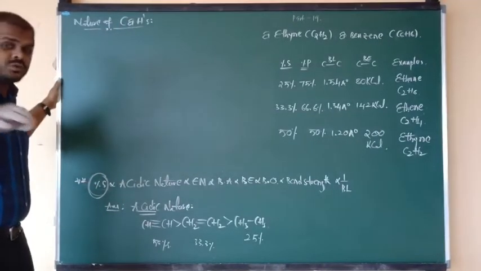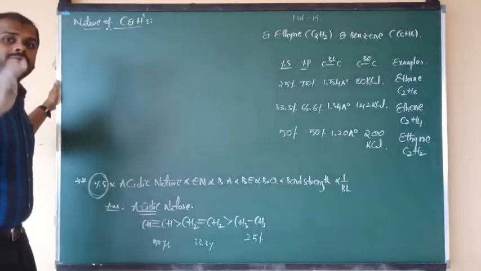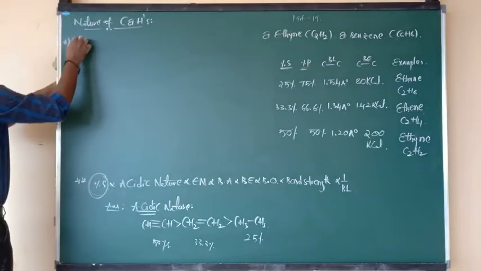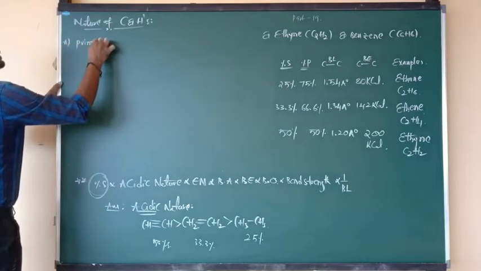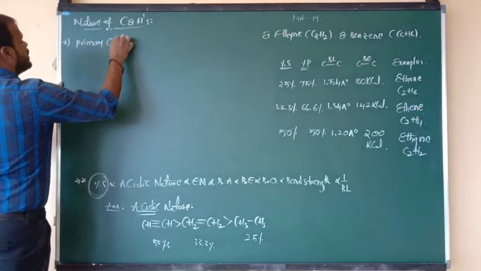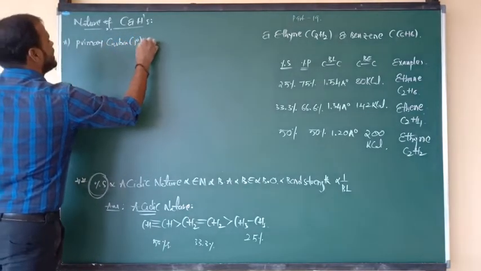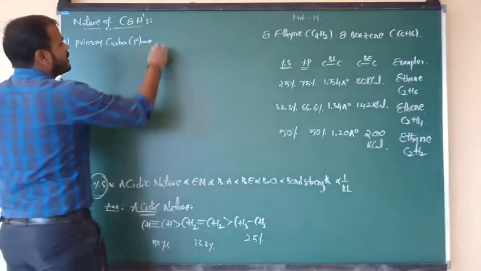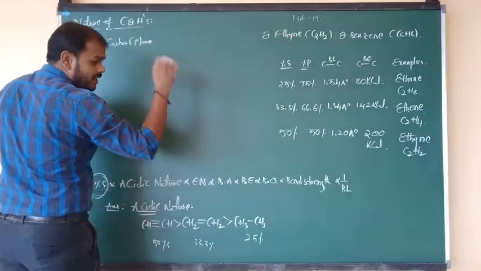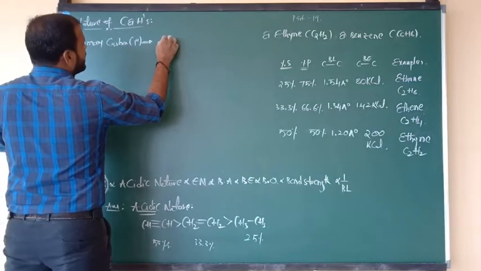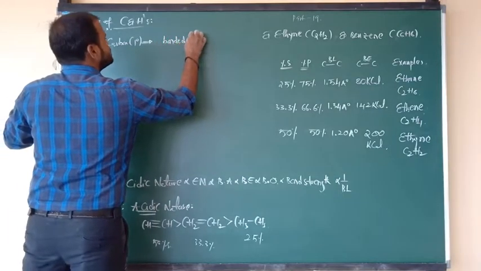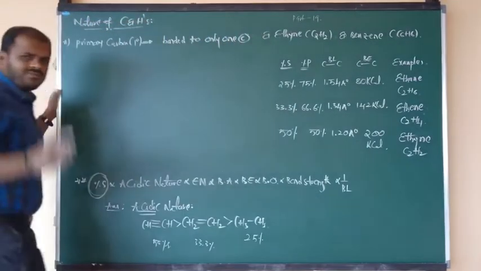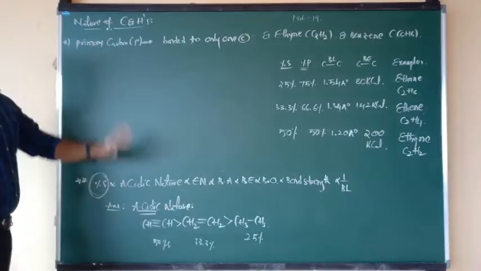Mainly, with respect to organic compounds, we can see four types of carbons. Number one is the primary carbon, denoted with the symbol 1°. What is meant by primary carbon? A primary carbon is a particular carbon which is bonded to only one carbon. If a carbon is connected to only one carbon, it is called primary.